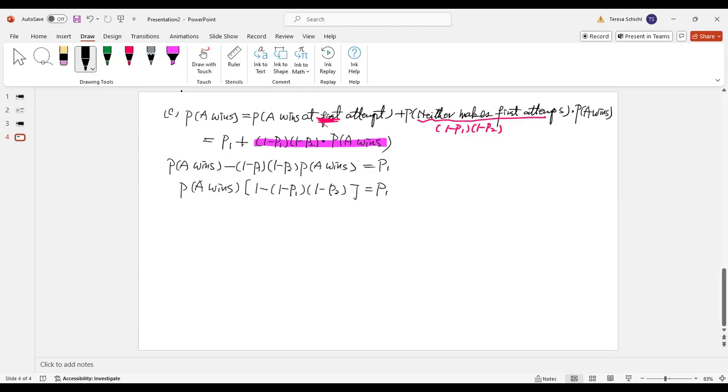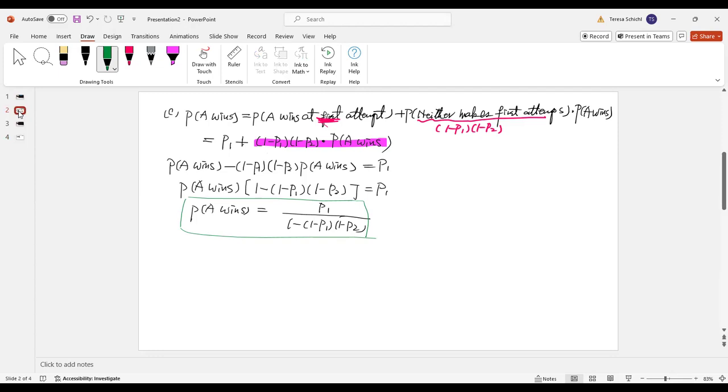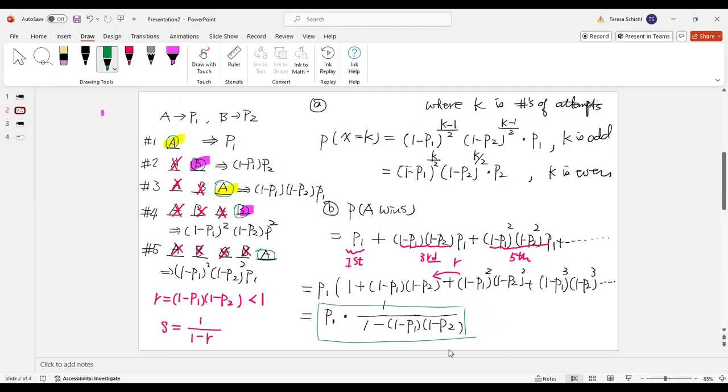So you divide both sides by this constant. So the probability A wins is going to be equal to P1 over 1 minus (1 minus P1)(1 minus P2). And this answer matches exactly what we solved in part B, if you remember. So that's why we proved it.